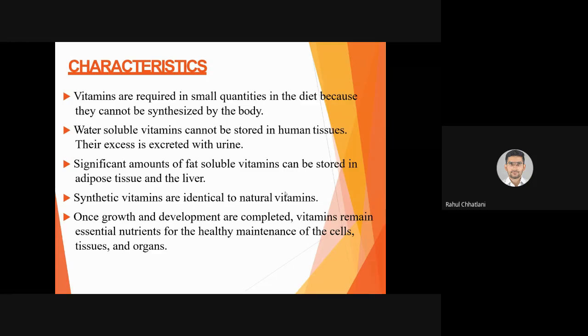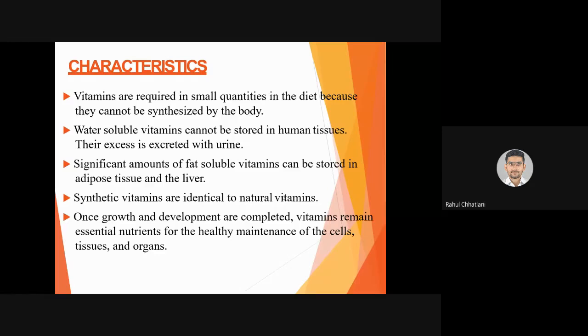Yes, so we are going to see the classification, and you already know we described fat soluble and water soluble. So water soluble will not remain in the body. Yes, they will be washed out. That is why their deficiency is much more common. Any deficiency will be most common with water soluble vitamins compared to fat soluble vitamins.